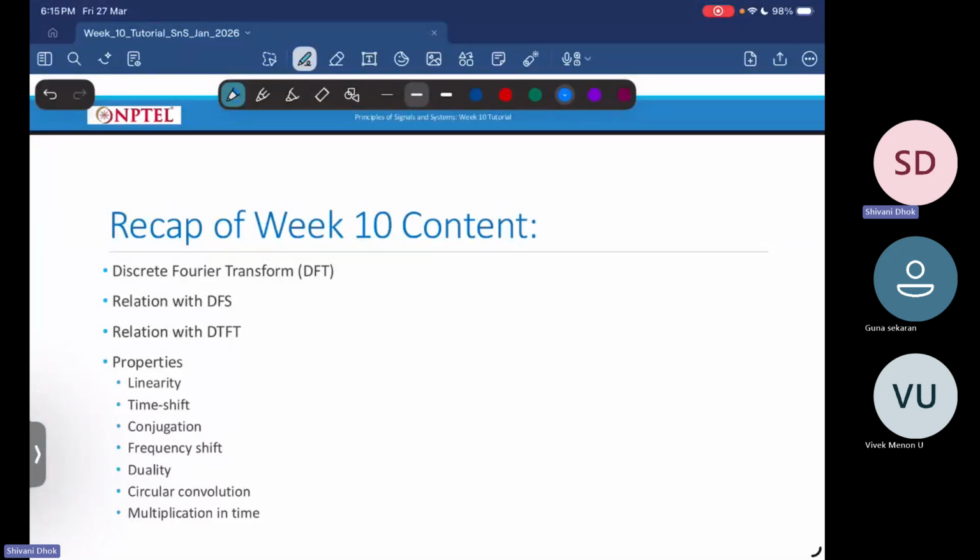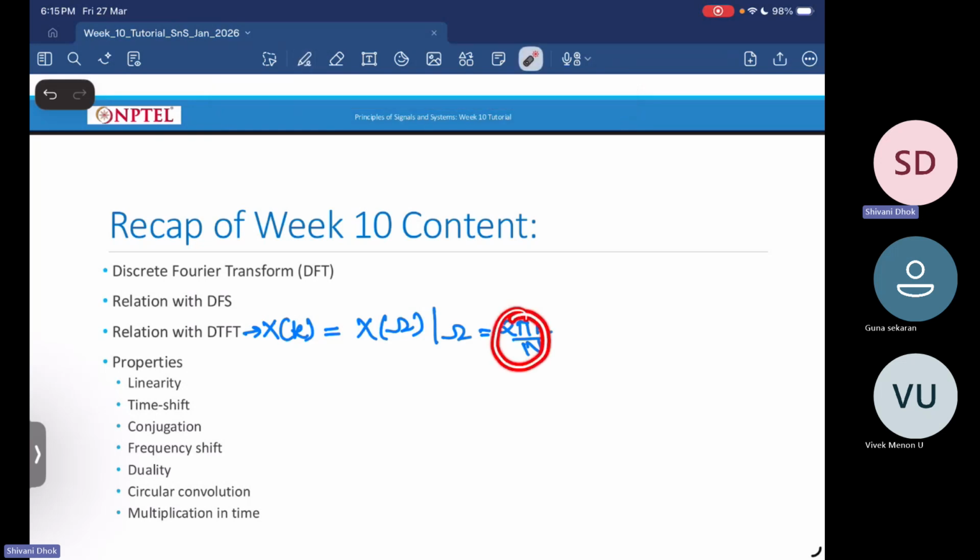So it has a relation with your DTFT. It says that your X of k, which is your discrete Fourier transform, is equal to your DTFT when you set omega as 2 pi k by N. So what are you doing essentially? Your omega, or a unique range of your omega, is from minus pi to pi, or over some 2 pi range.